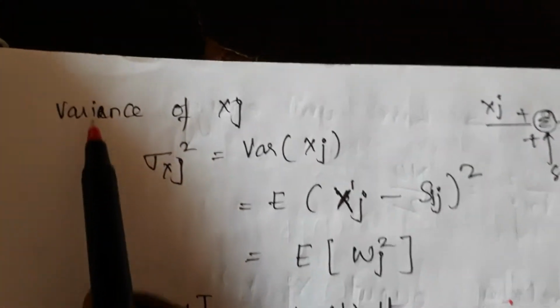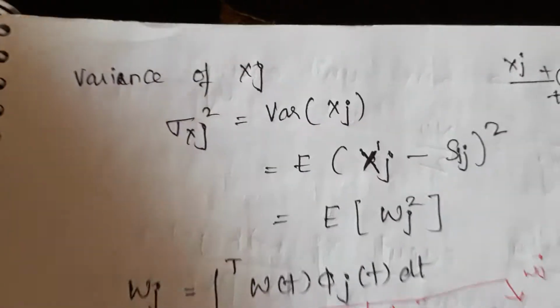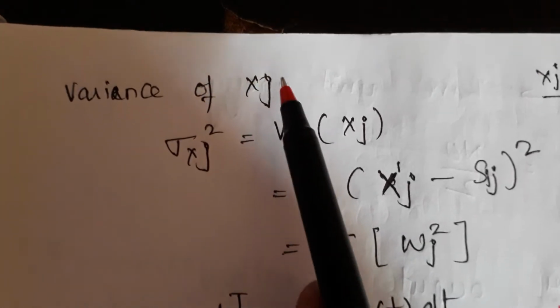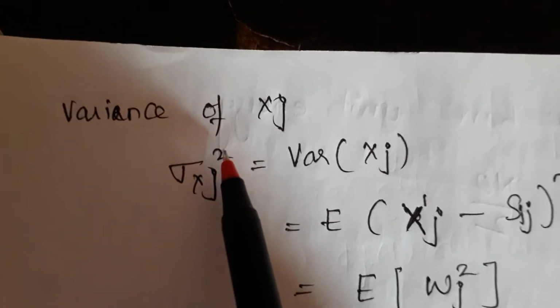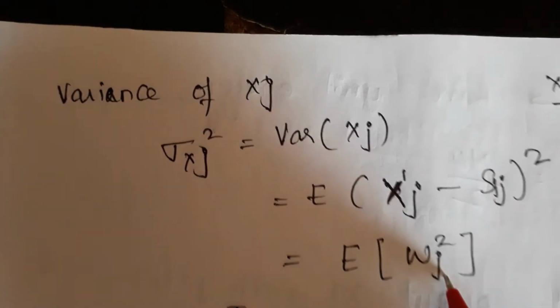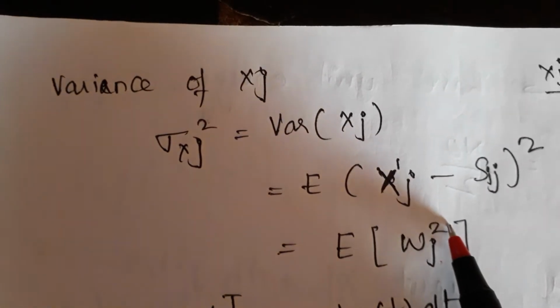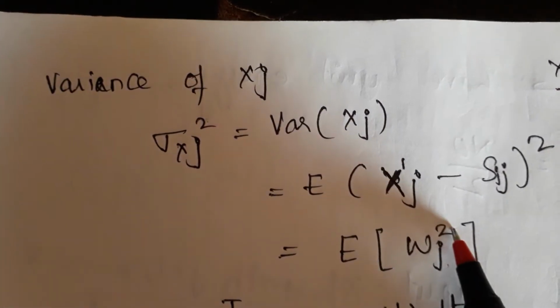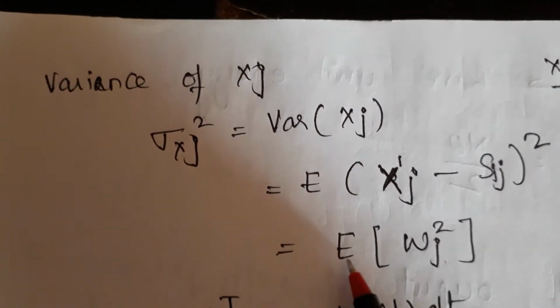The same way, I am going for the variance of xj. Variance is nothing but the power of the noise. How do you represent noise? You represent it by wj, and when you square it, the square indicates the power. E indicates the expected value.